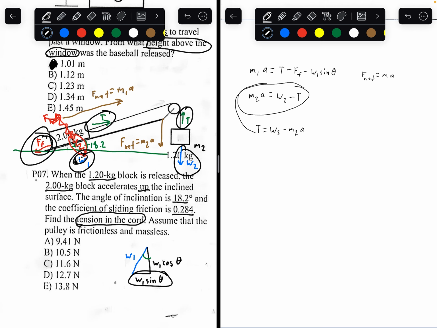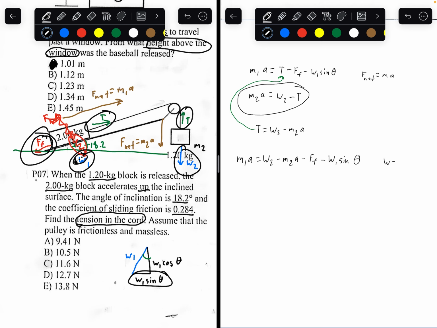Plugging that into the first equation, you'll get mass of 1 times acceleration equals weight of the second object minus mass of the second object times acceleration minus the force of friction minus the weight of the first object times sine theta.